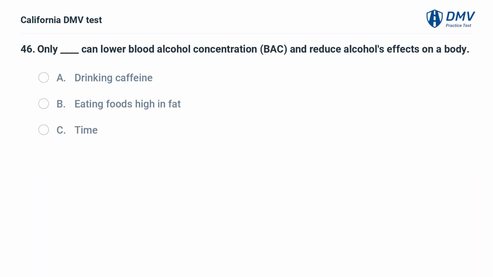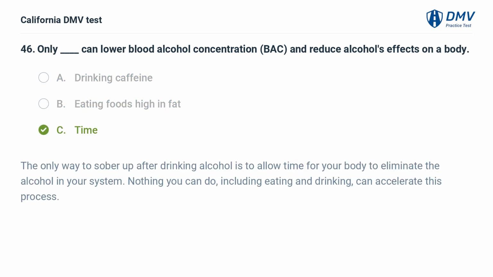Only fill in the blank. Can lower blood alcohol concentration, BAC, and reduce alcohol's effects on a body. A. Drinking caffeine. B. Eating foods high in fat. C. Time. C. Time. The only way to sober up after drinking alcohol is to allow time for your body to eliminate the alcohol in your system. Nothing you can do, including eating and drinking, can accelerate this process.